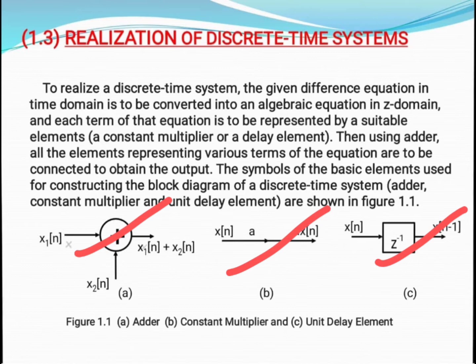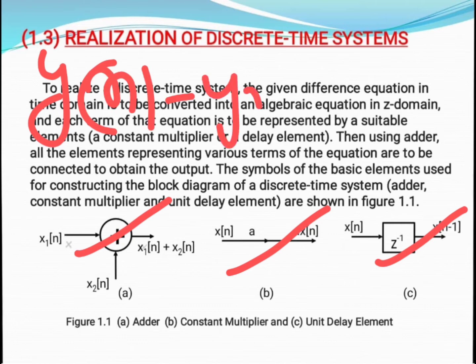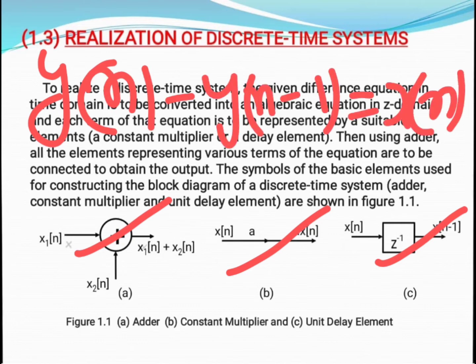So first of all, whatever equation is given in time domain, for example, y of n minus y of n minus 1 equals x of n, this is one of the difference equations which is given.